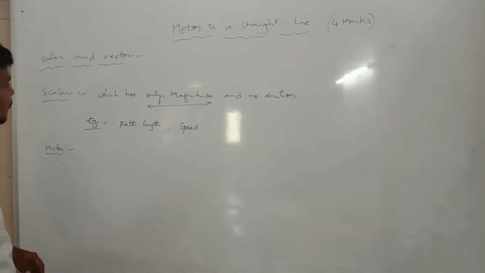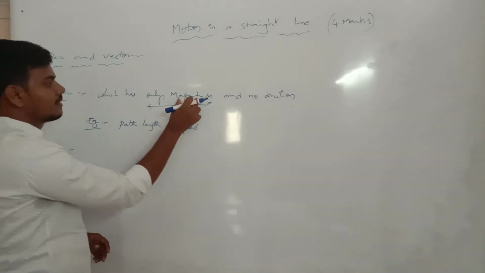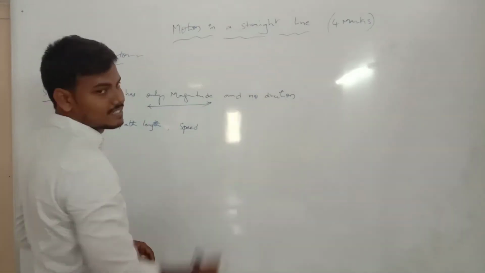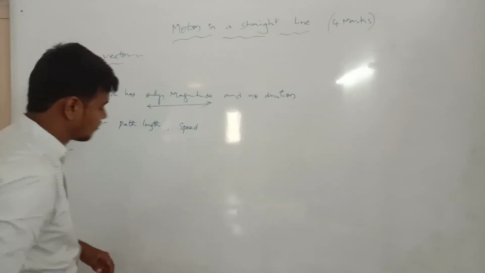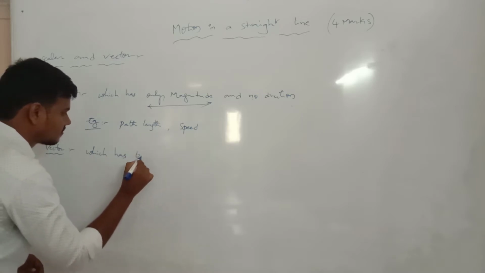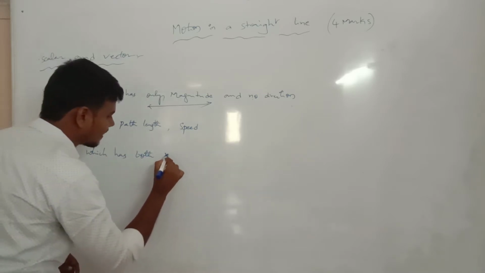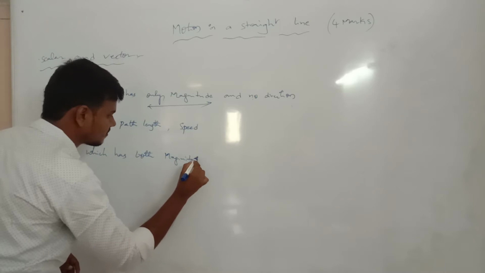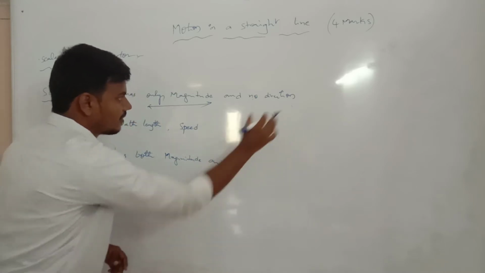Next one, vector. Now the vector definition: scalar has only magnitude, no direction, but vector has both magnitude and direction.